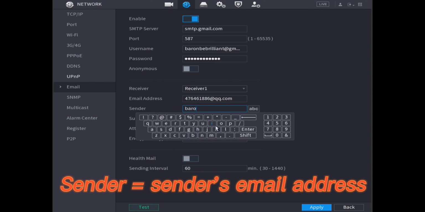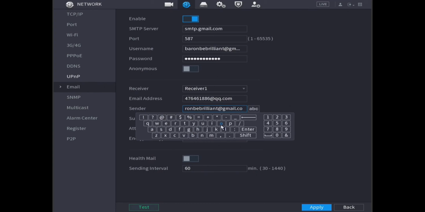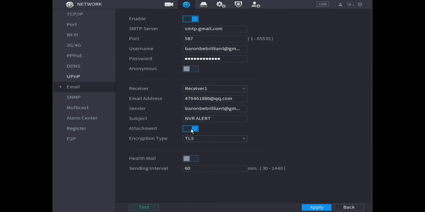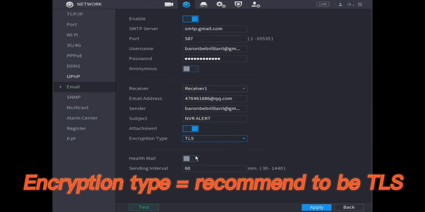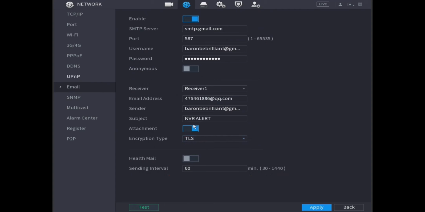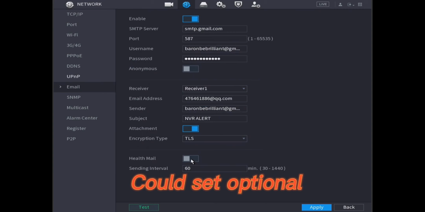Sender. Subject. Length less than 64 characters. Encryption type. Recommend to be TLS. STARTTLS and SSL need to change port number accordingly. Health mail and sending interval could be set optionally.